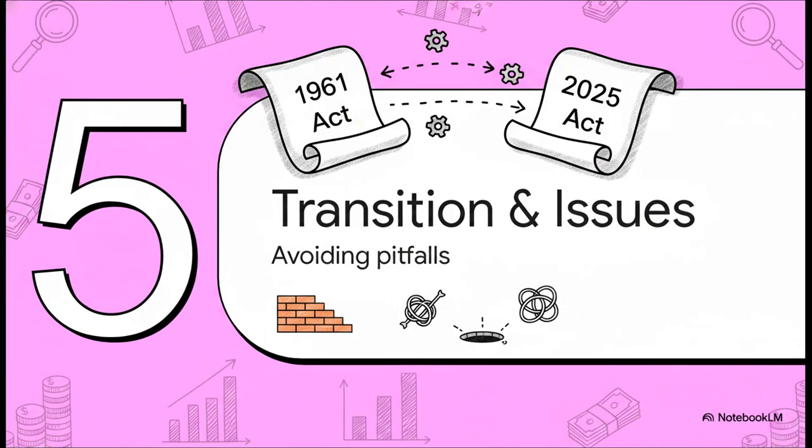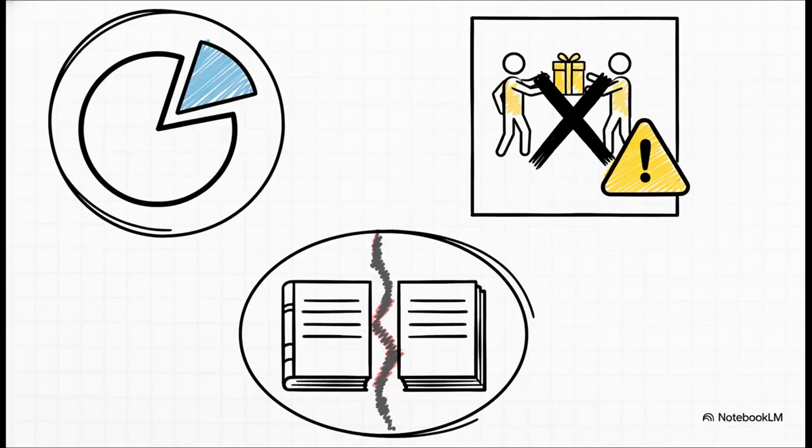All right, Section 5, Transition and Common Issues, Avoiding Pitfalls in the New Regime. Here are the practical pitfalls you absolutely must avoid. First, for NPOs engaged in general public utility, or GPU, your commercial activity receipts legally cannot exceed 20% of your total receipts under Section 346. Second, providing unreasonable benefits to related persons doesn't just lose you your exemption anymore, it triggers severe penalties under Section 445 equal to the benefit provided.